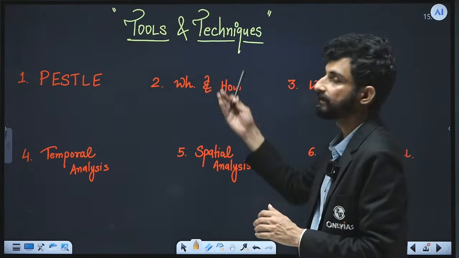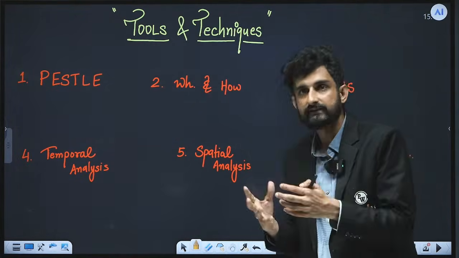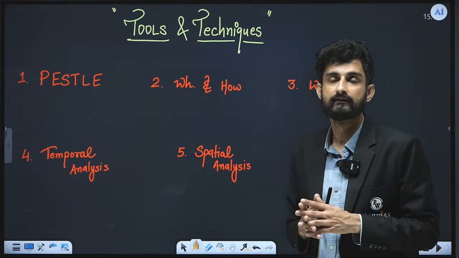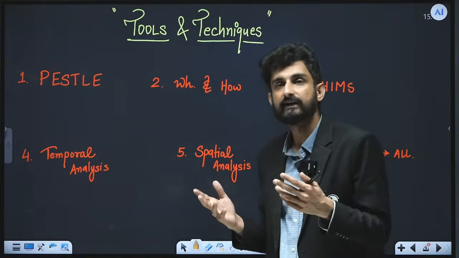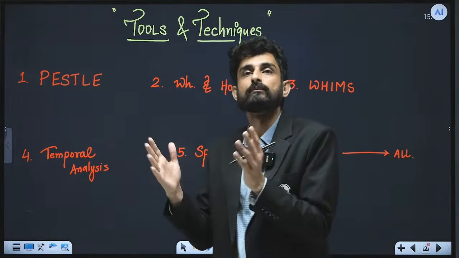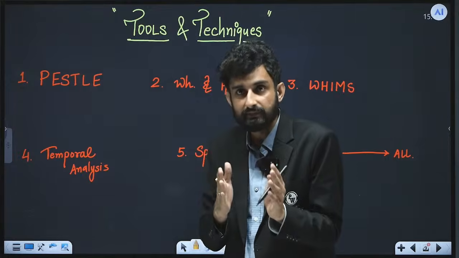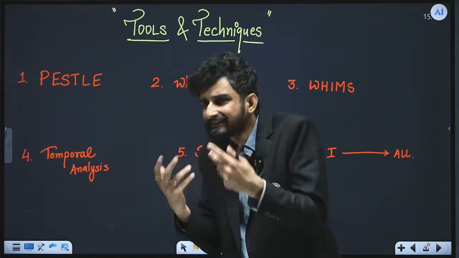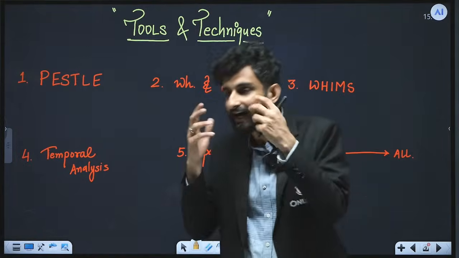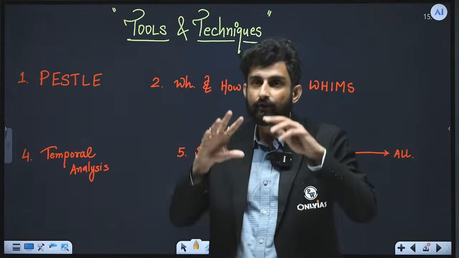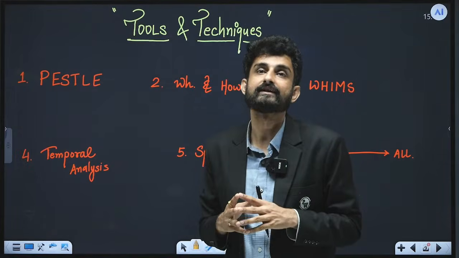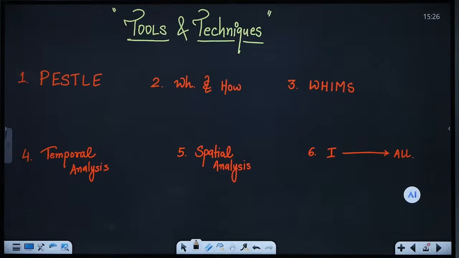Then WH and how. WH means what is it, where it is, why it is, when it is. For example, sometimes UPSC asks that life is all about a journey from human being to being human, Salman Khan wala. So you can ask some questions in your essays. You can ask some questions in your dimensions so that you can make your essay more interesting and intriguing.